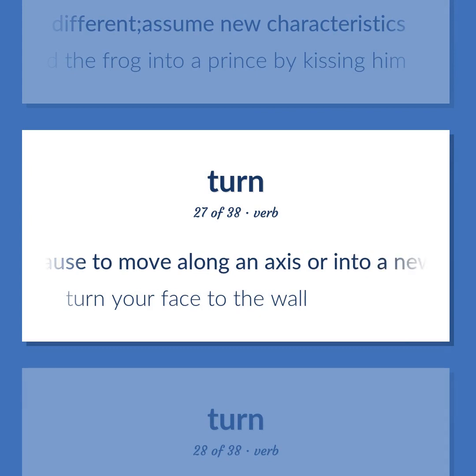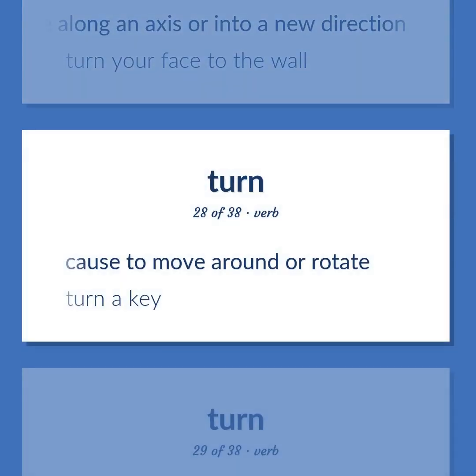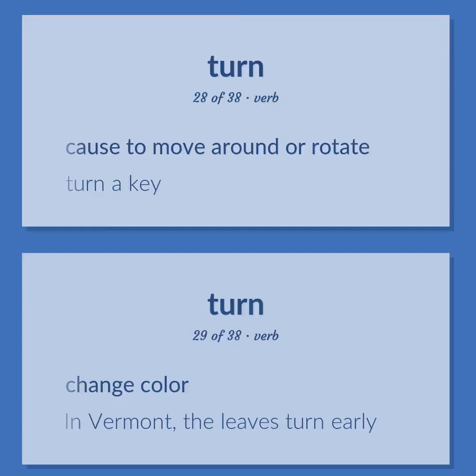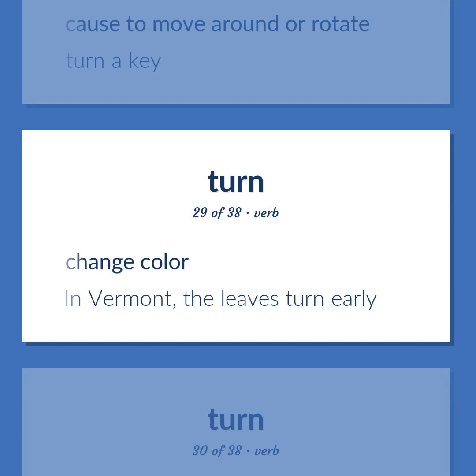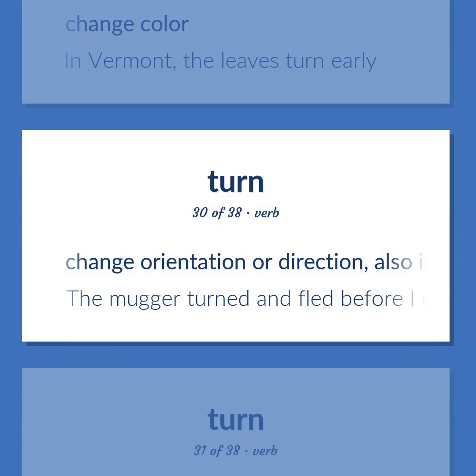To move along an axis or into a new direction. Turn your face to the wall. To move around or rotate. Turn a key. Change color. In Vermont, the leaves turn early. Change orientation or direction, also in the abstract sense.